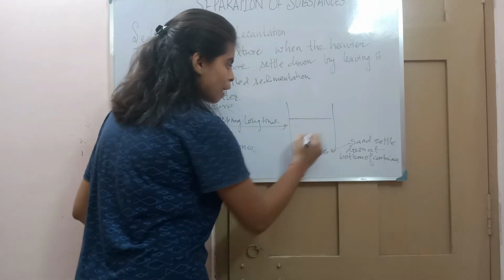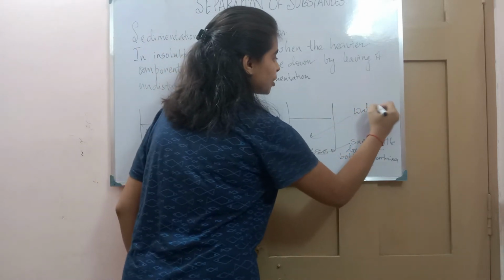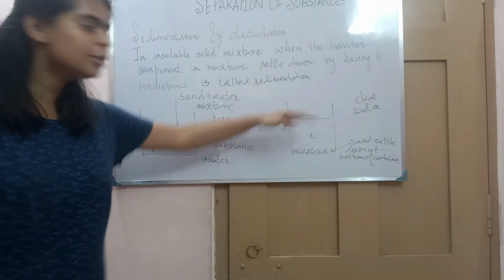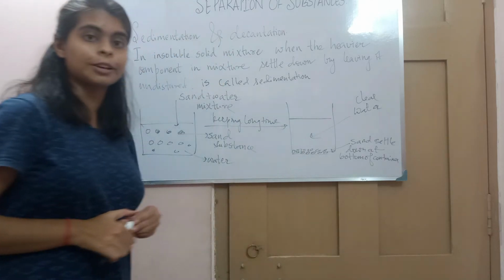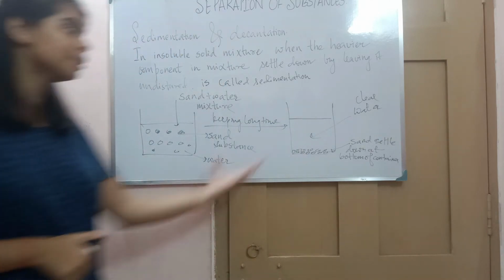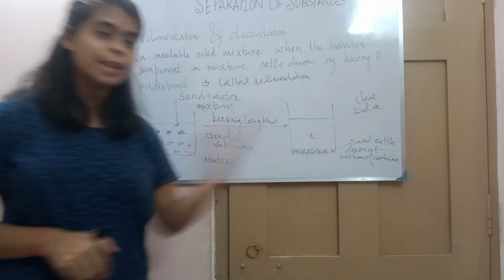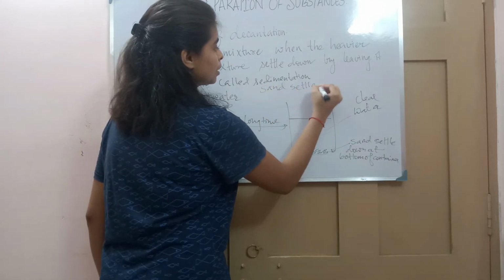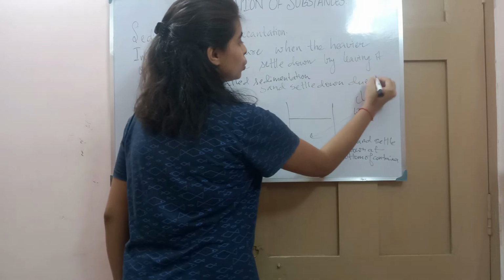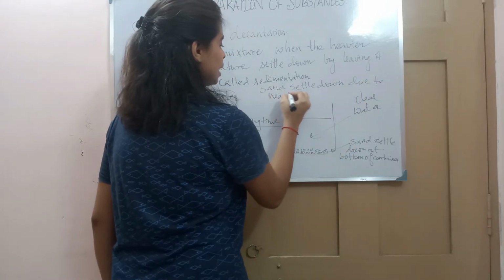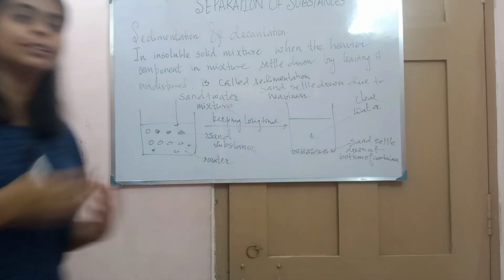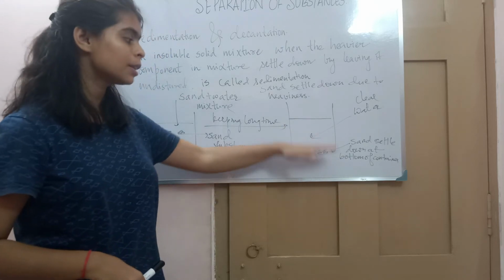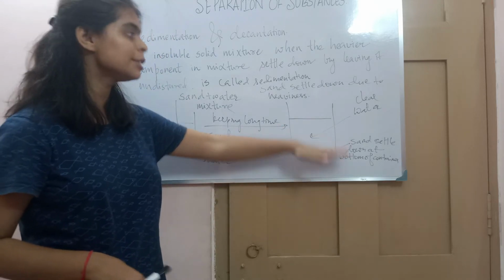And above this, what is there? Water. You can see a clear layer above this. So sedimentation is a process where the heavier components settle down. Since sand is heavy, the sand settled down due to its heaviness, or we can say because it is heavier than water. As a result, above the sand layer, you will see the clear water.